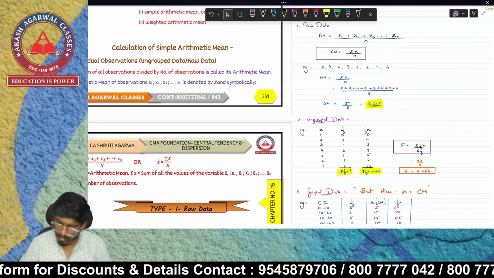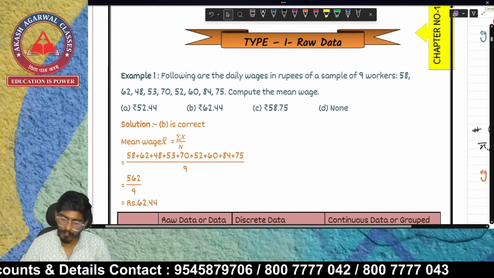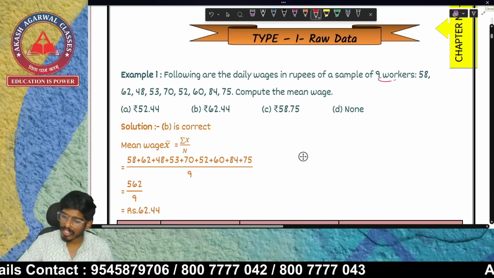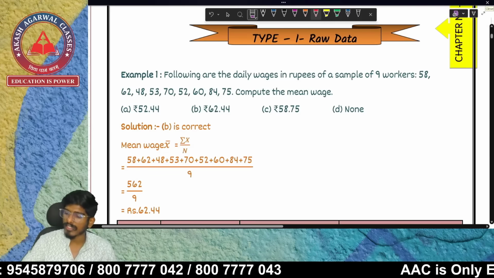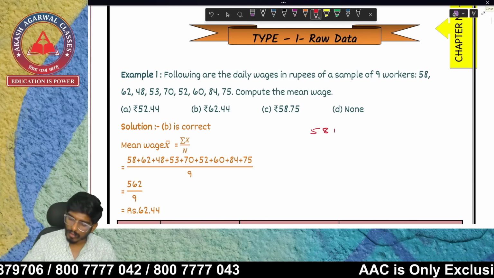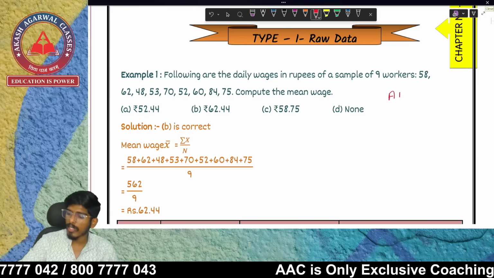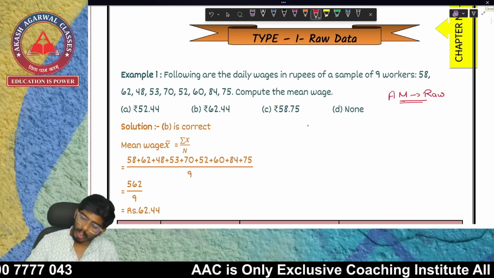Okay, so let's solve some examples. See over here, this is an example of AM. There are a total of 9 workers, and the salaries are given. So what are we going to do? This is an example of AM raw data.